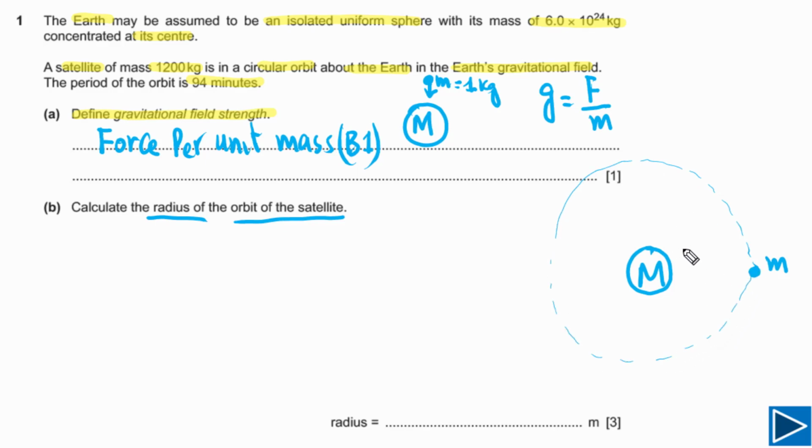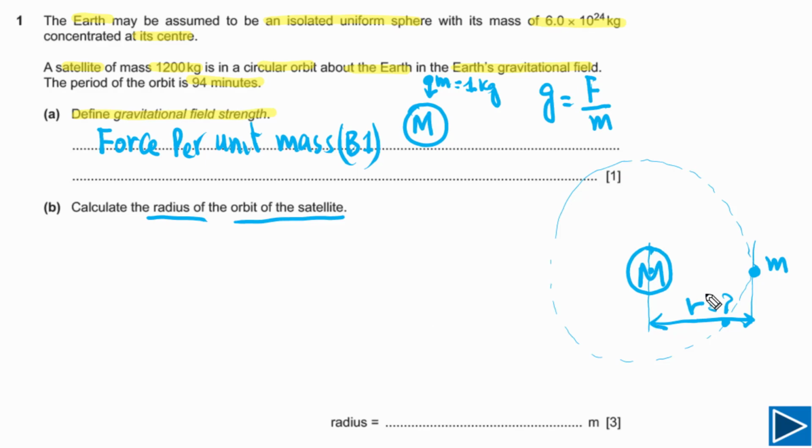The question is asking us to calculate the radius of the orbit. Radius of the orbit means the distance between the centers of these two bodies. Let's say the distance is small r, and this is what we need to calculate.